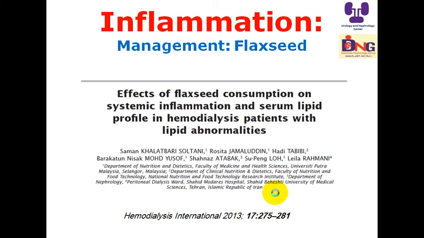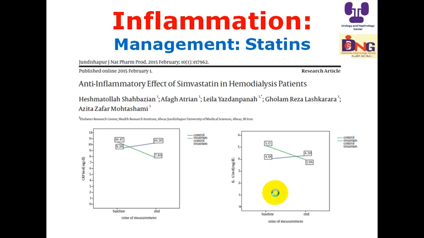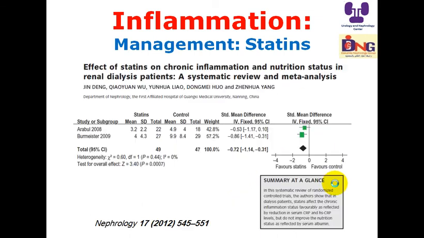Using flaxseed, as you see here, improves lipid abnormalities and it can lead to decrease of inflammation. Use of ACE inhibitors or ARBs are friends for inflammation. Statin here, this is the level of C-reactive protein. For patients treated with statin, C-reactive protein decreases from this level to that level at the end of the study, but for the control it increases or stays static, and likewise for interleukin 6. So inflammatory biomarkers decrease with the use of statin.